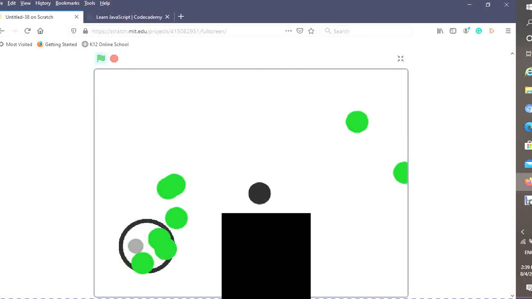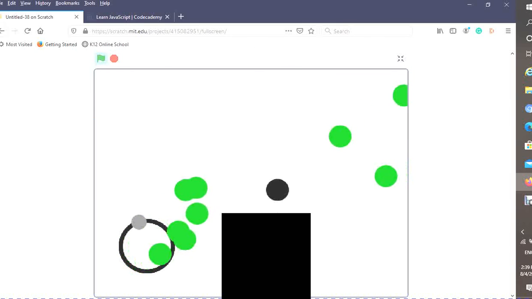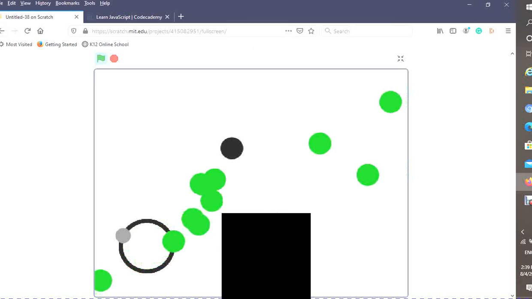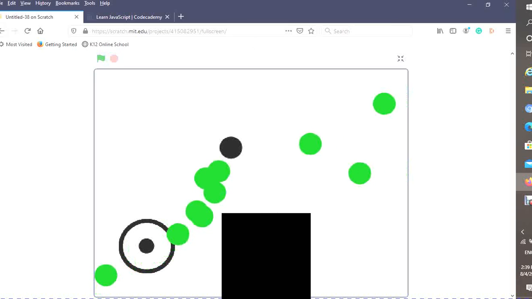In the next tutorial, and the true final one, we are going to fix the bug where zombies can spawn on our joystick. Like they can go on our joystick.